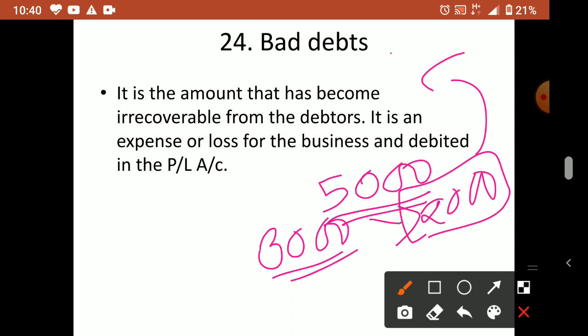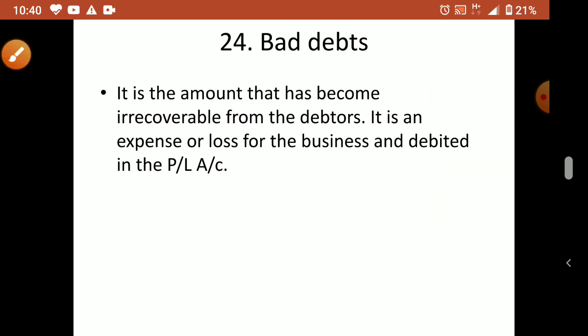It is an expense or loss for the business and is debited to the P&L account. We will study all the items where we have to write that. It is given here: it is an expense or loss. Anyway, it is a loss for the business, like a discount is also a loss for the business, and it is debited to the P&L account. Then why do we give a discount? There will be some secrets in business behind that, and we will study that later.